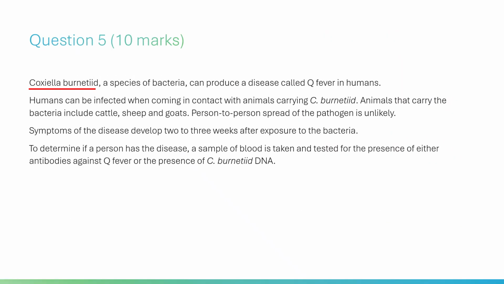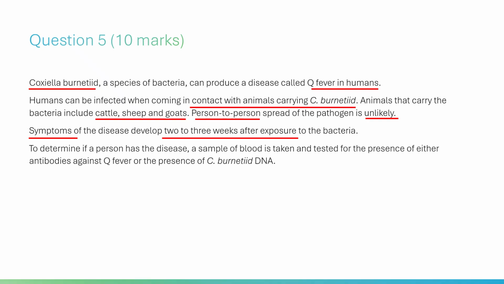Coxiella burnetii, a species of bacteria, can produce a disease called Q fever in humans. Humans can be infected when coming in contact with animals carrying C. burnetii. Animals that carry the bacteria include cattle, sheep, and goats. Person-to-person spread of the pathogen is unlikely. Symptoms of the disease develop 2 to 3 weeks after exposure to the bacteria. To determine if a person has the disease, a sample of blood is taken and tested for the presence of either antibodies against Q fever or the presence of C. burnetii DNA.